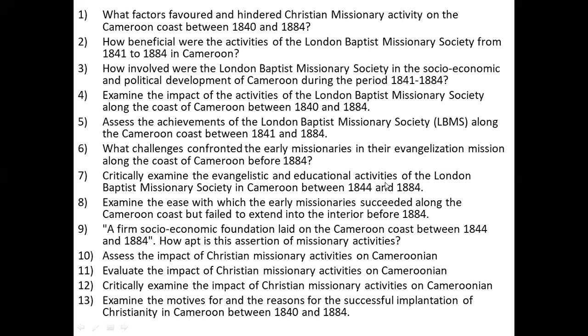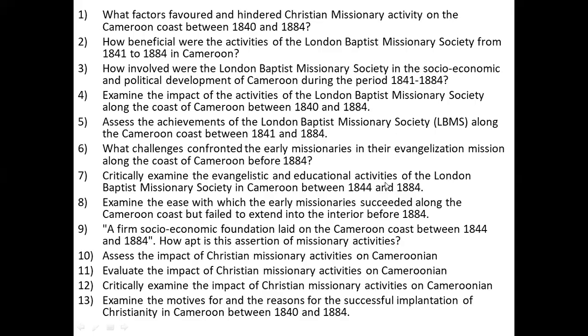The second question, how beneficial were the activities of the London Baptist Missionary Society from 1841 to 1884 in Cameroon? The third, how involved were the London Baptist Missionary Society in the socio-economic and political development of Cameroon during the period of 1841 to 1884?